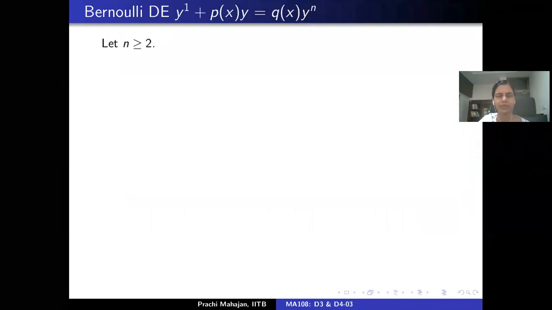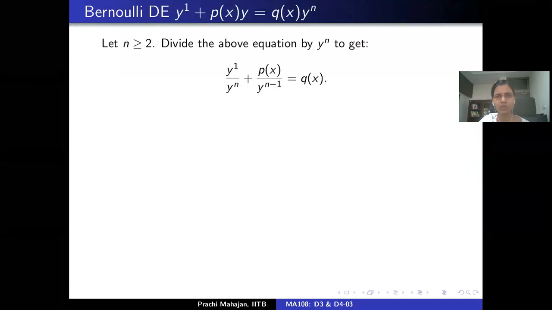So let's look at the case where n is at least 2, and I'm going to divide the given Bernoulli's differential equation by y to power n. So I have dy by dx divided by y to power n plus p(x), divided by y to power n minus 1, equals q(x) on the right.